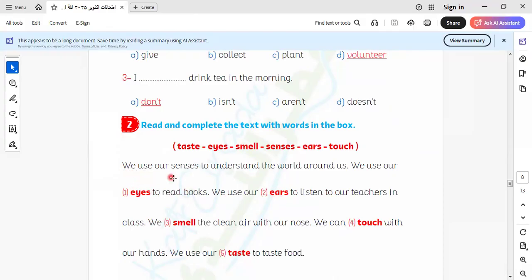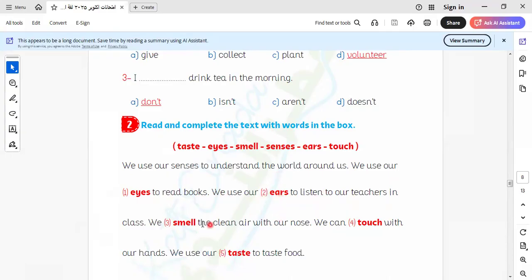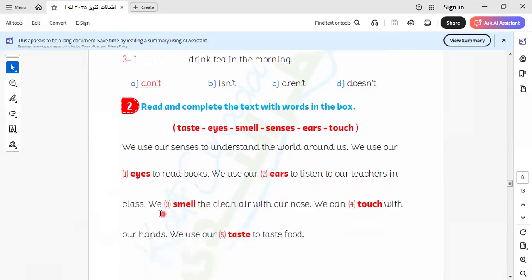We use our senses to understand the world around us. We use our eyes to read books. Can you guess with me? We use what when we read or write? We use eyes. To listen to the teacher, we use our ears to listen to our teachers in the class. So to listen to our teacher, I use what? I use my ears.